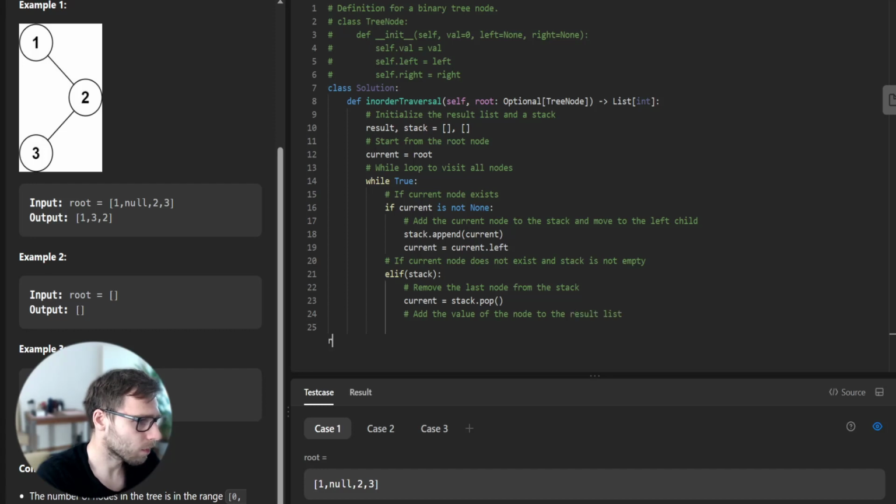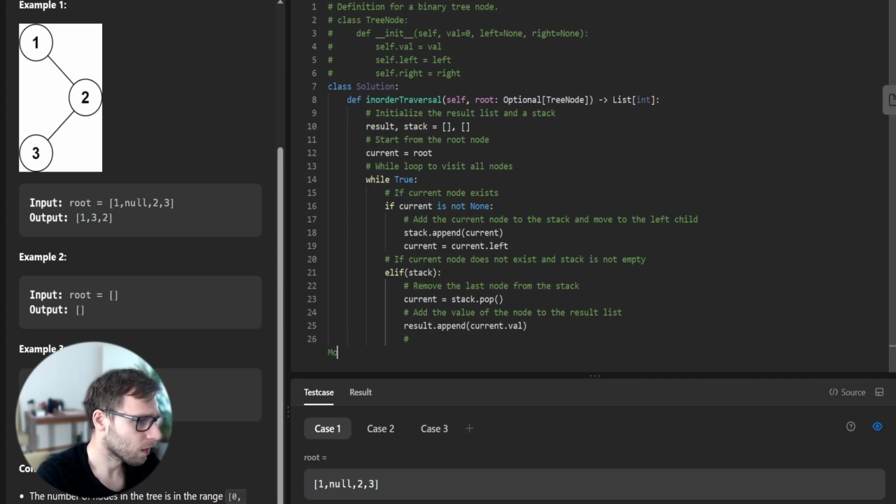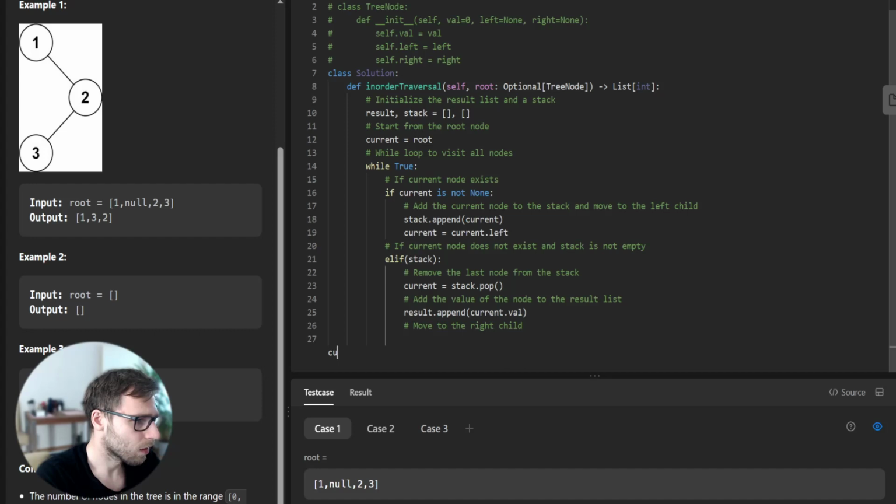Add the value of the node to the result list: result append current value, and move to the right child: current equals current right.